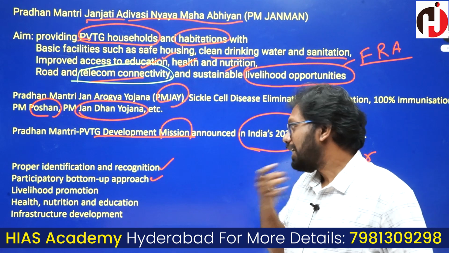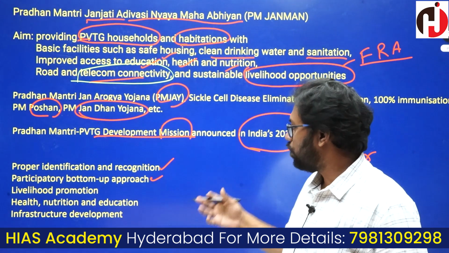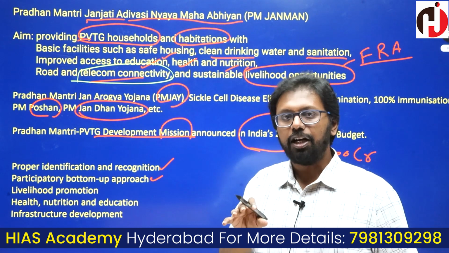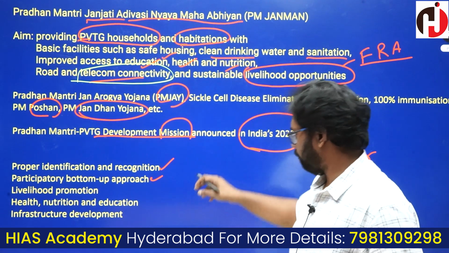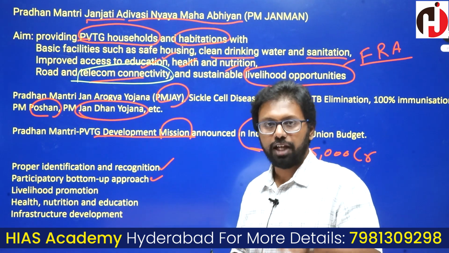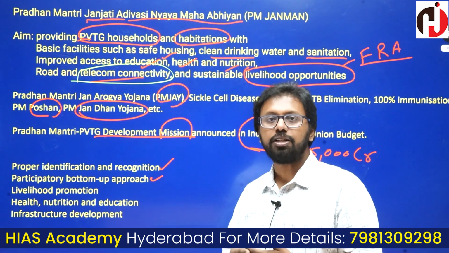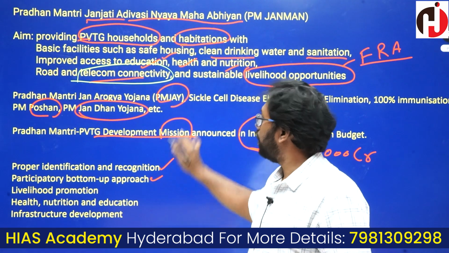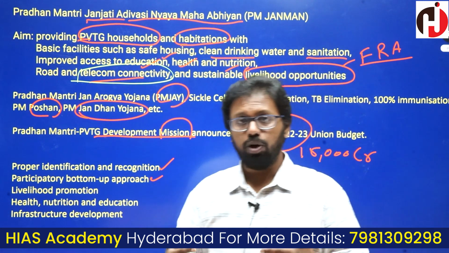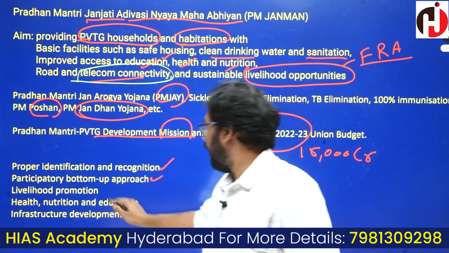So participation of those tribal groups, participation of those Gram Sabhas, or participation of those tribal communities, is made mandatory. It's the key issue with respect to implementation or chalking out the plans or designing a plan. While planning or designing a plan, implementing a plan, or taking decisions, this program will promote a bottom-up approach. That means it will make all the stakeholders in the PVTGs part of the planning process. That's what it means.